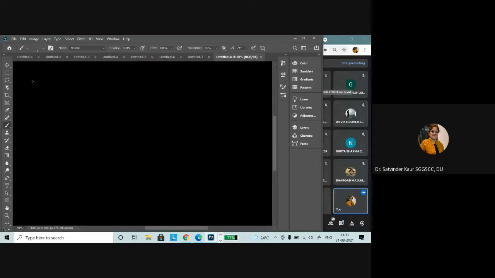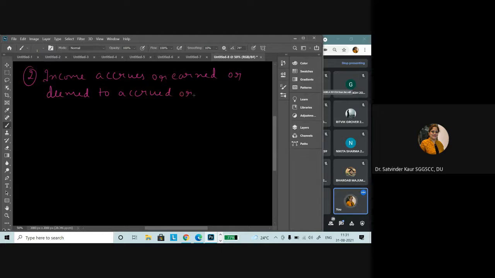I write a lot. Okay, so when we talk about the second point, it says income accrues or earned or deemed to accrue or earned in India, whether received in India or outside India.